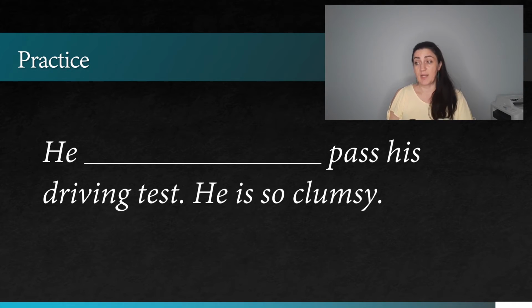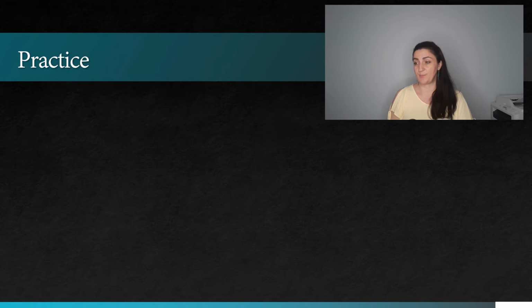Another example. He will not pass his driving test. He's so clumsy. Or he's not going to pass his driving test. He's so clumsy. Of course, he will not pass his driving test. This is our opinion and our prediction for the future that we make on the basis of our knowledge how clumsy he is.